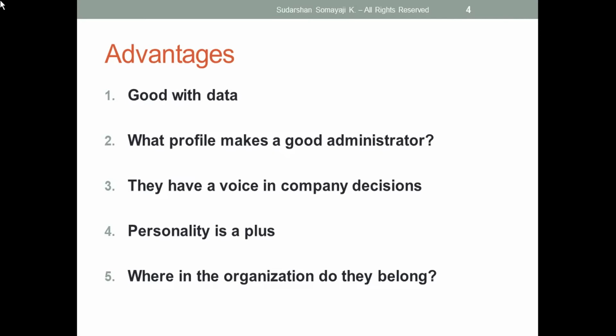And one more thing, as an admin I can create objects, I can manage objects, I can create reports, I can create dashboards. I can create campaigns and Salesforce object functions also. All these things I can create and manage there.